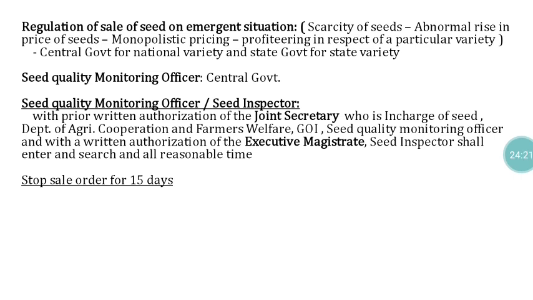If the problem is non-rectifiable, they have to keep all that material in their custody, and that material should be destroyed. But in the proposed Seed Bill, the stop sale order is valid for only 15 days. Within 15 days, they have to resolve it. So this is somewhat not favorable from the seed inspector's point of view.